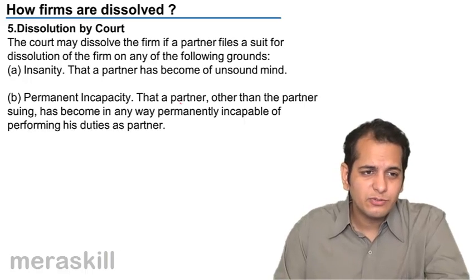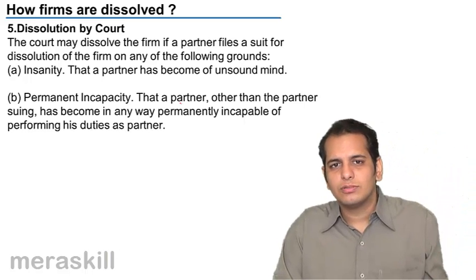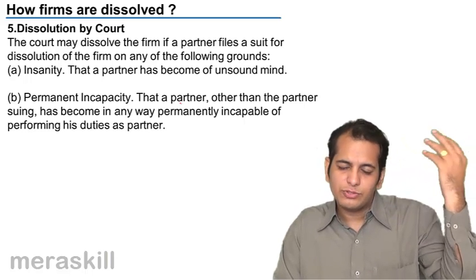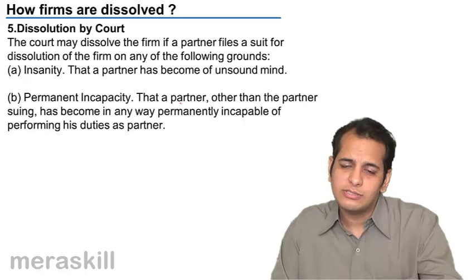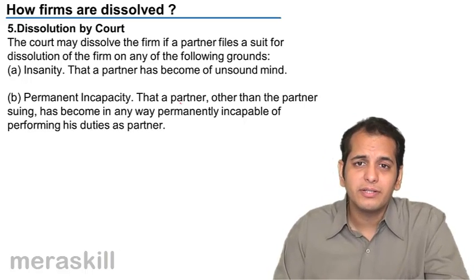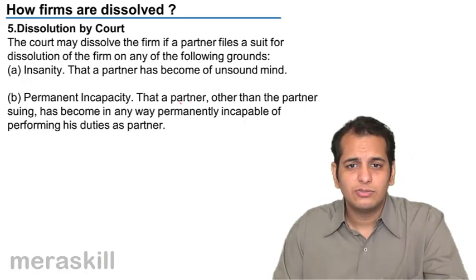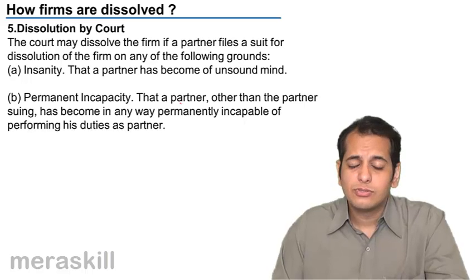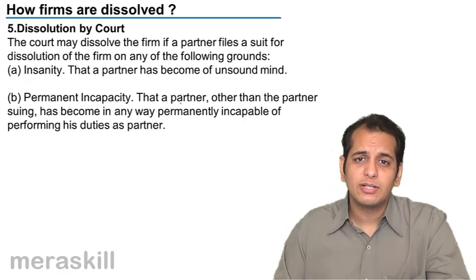Or there may be a case wherein he met with an accident, and there was a shock that he got on his head, and now he does not remember anything. He's lost his memory, he's lost his eyesight, or possibly he is now not able to rationalize things.